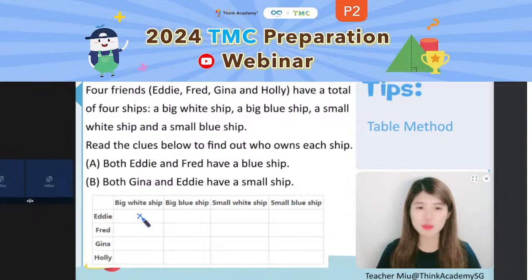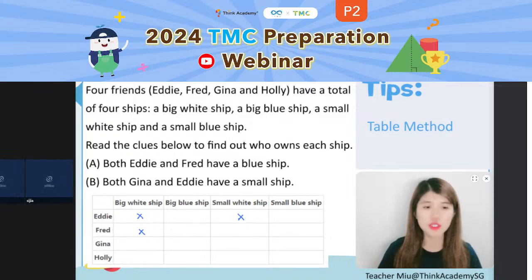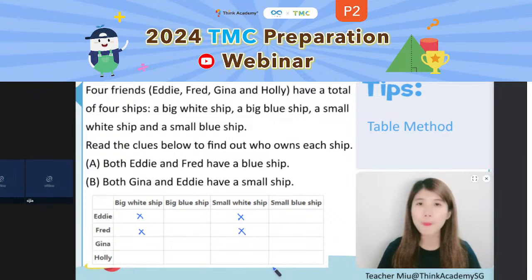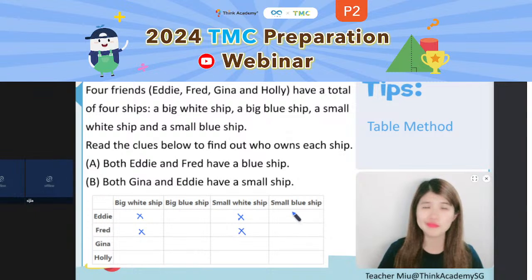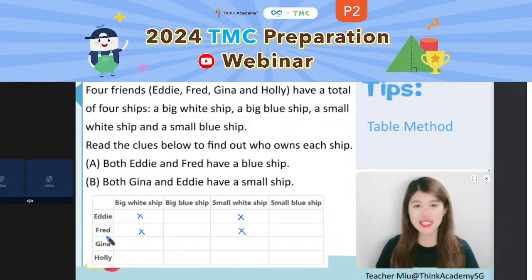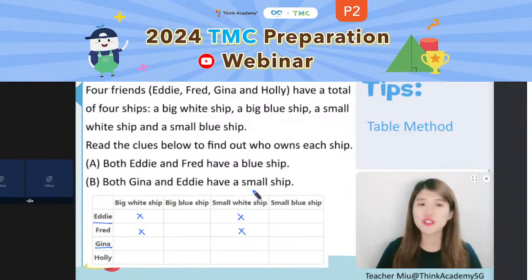So we can just put a cross at the white sheep for Eddie and Fred, and also for the small white sheep, also no. But can you confirm that Eddie has a big one or the small one now? No, so far cannot, right? And for Fred, so far also cannot. Then we go to the second sentence. It says both Gina and Eddie have a small sheep.